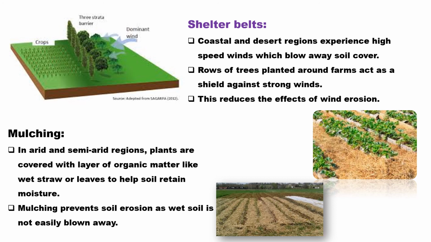This row of trees planted along the farms acts as a shield which protects from the strong winds. Growing trees in a straight row will restrict the force of the wind and always protect the soil layer. So it reduces soil erosion by wind. This is one of the methods which can be practiced in coastal regions and in arid regions.